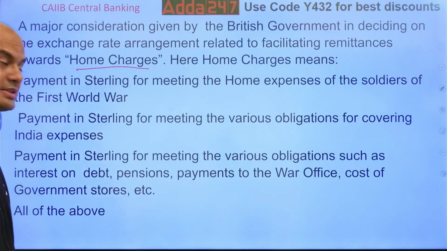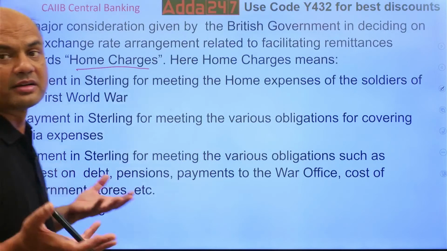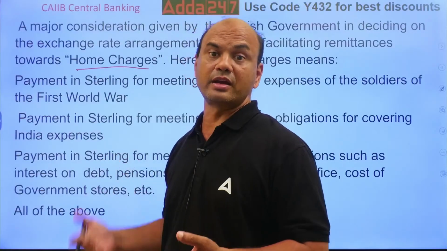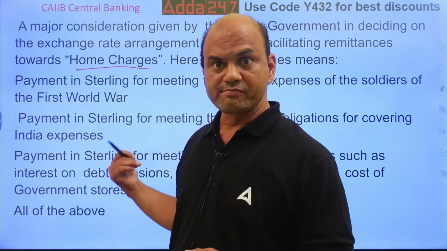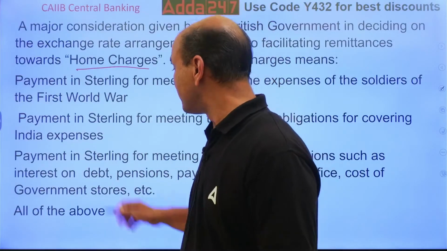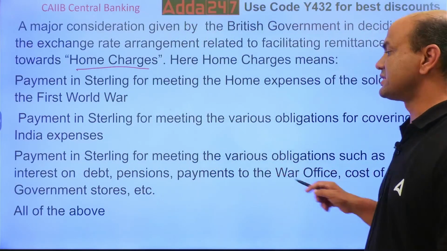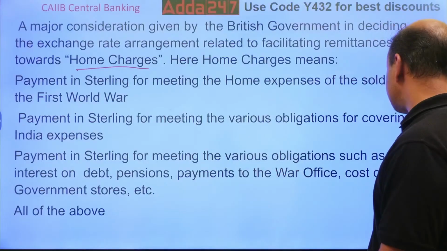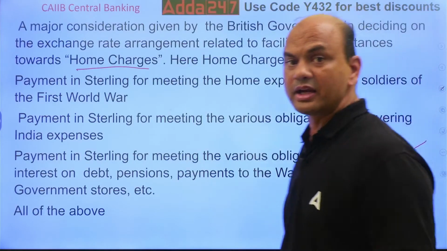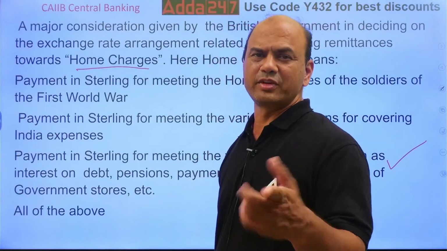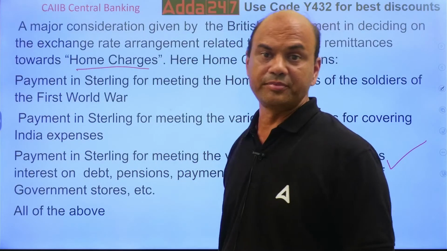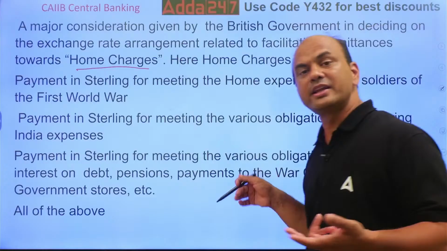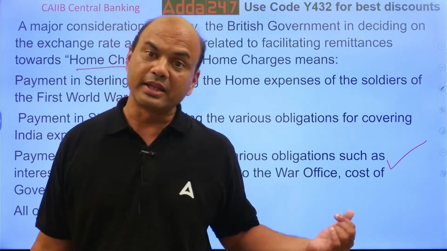These home charges, understand, were a method of looting our country. How did the British loot our country? Home charges: payment in sterling for meeting the various obligations such as interest on debt, pensions, payment of war offices, cost of government stores. This is the right answer. But how does it relate to looting our country? This is out of the topic, but I'll take 1 minute. These home charges were the payments of all these. But from where did this money come? This money came from trade.